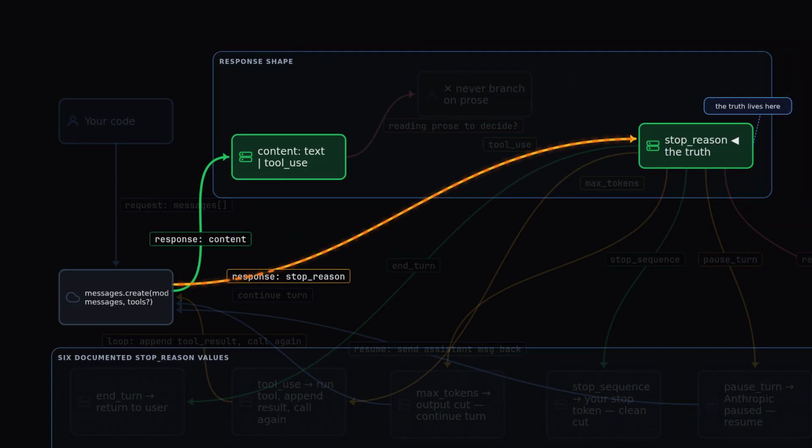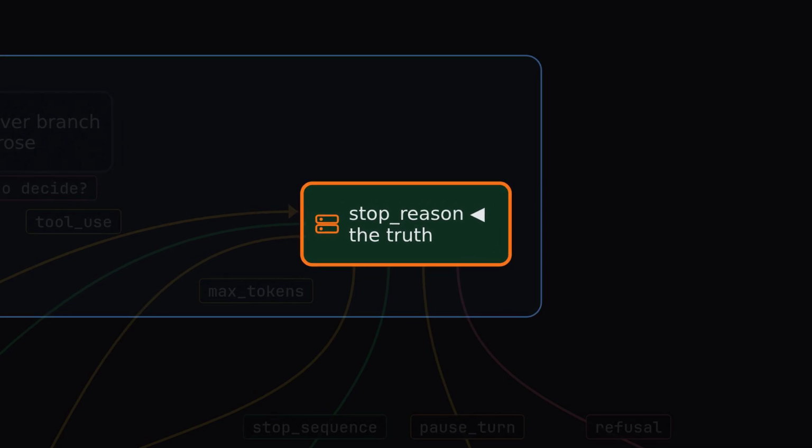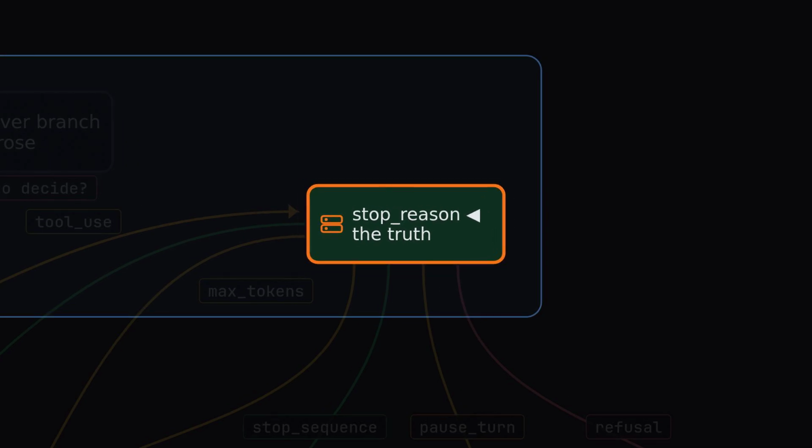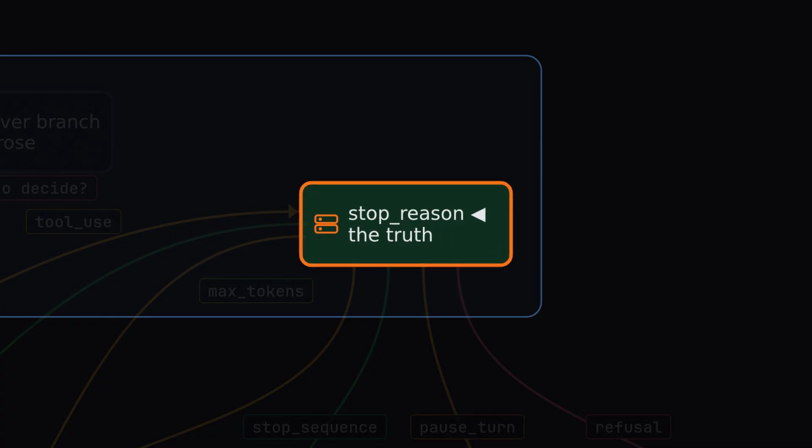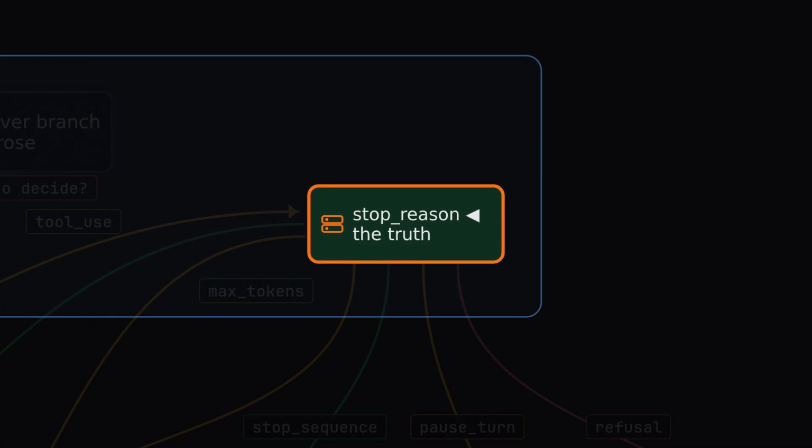Two things come back. The content, which can hold text or a tool use request, and highlighted here, stop reason, the model telling you why it stopped. That field is the truth. Burn this field into memory. Stop reason. Every control flow decision your agent makes should hang off this one field, not the prose.